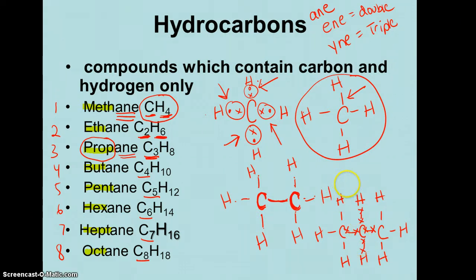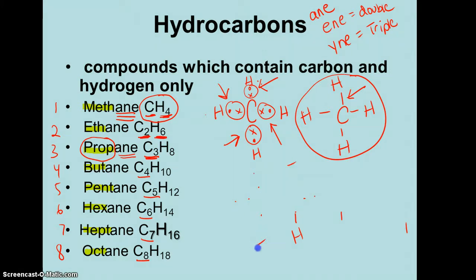Let me go ahead and erase this. Hold on. And I'll go ahead and draw a couple more. I want to stay on this page. Okay, butane, 4 carbons. So the first thing we do is I know there's 4 carbons, even again if I wasn't given that formula. So I'm going to just put my 4 carbons down. 1, 2, 3, and 4. Ends in A and E. So I'm going to attach a single bond between all of those.